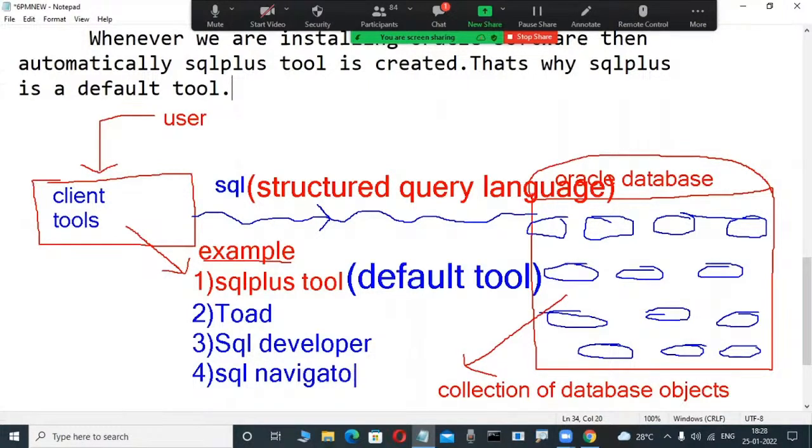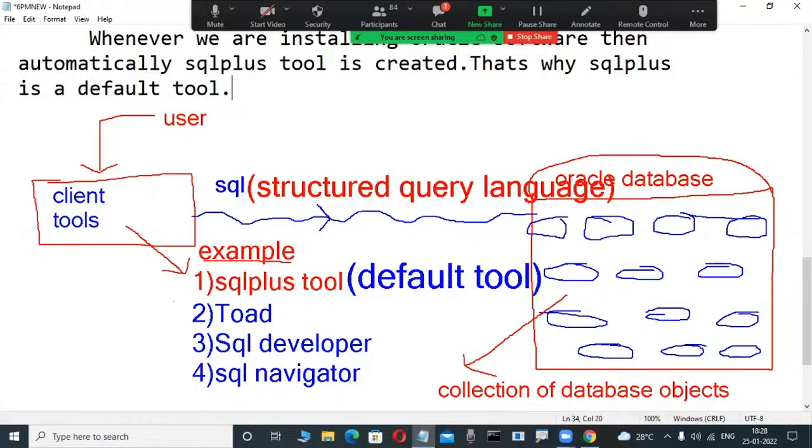Okay, these are all client tools. Yes, so Navigator is a tool. Through these tools we are connecting. But in our class, if anybody installs Oracle, the SQL Plus tool is available. Toad, SQL Developer and SQL Navigator are not available. If you are interested to interact through these three tools, you have to download them. These three are also called GUI tools.